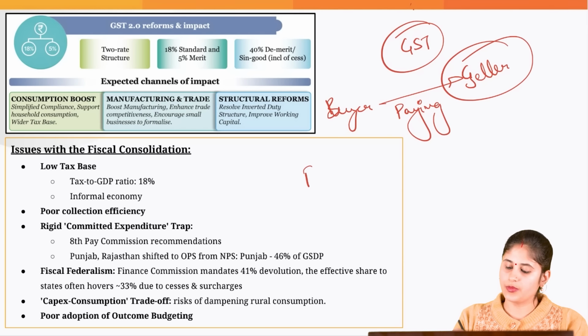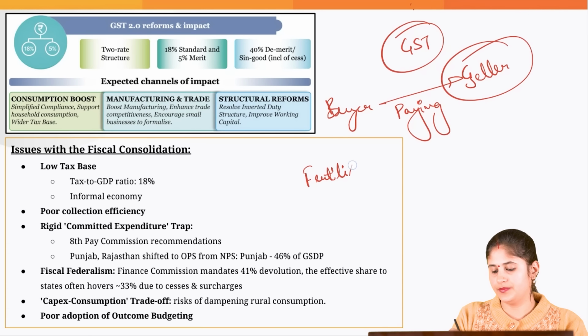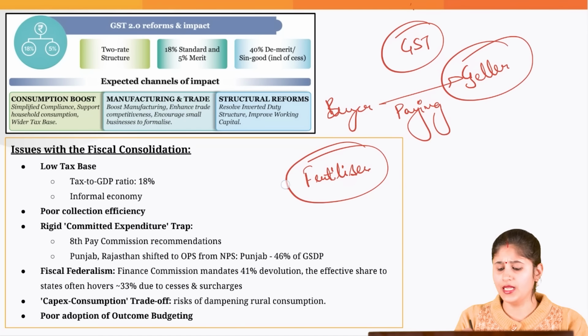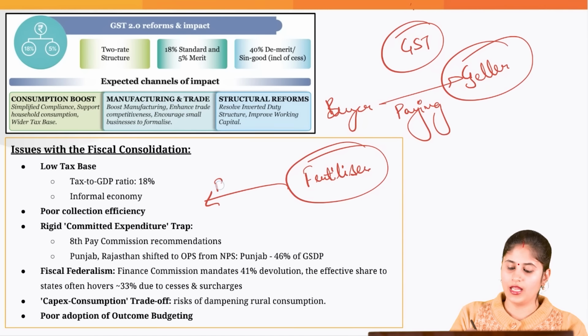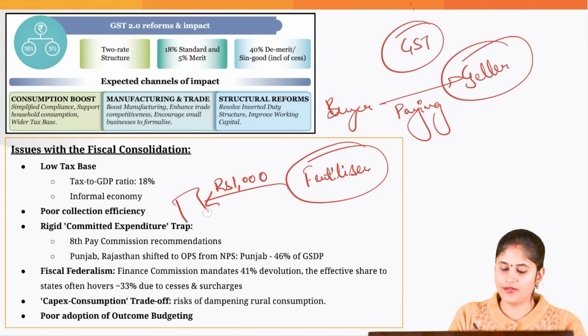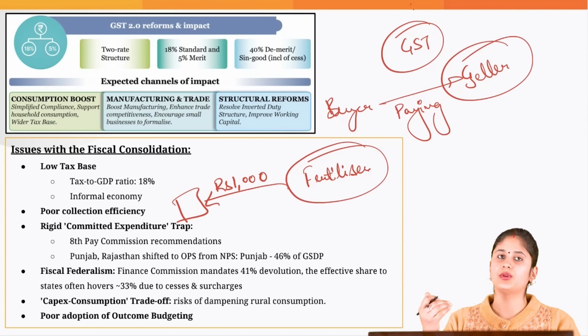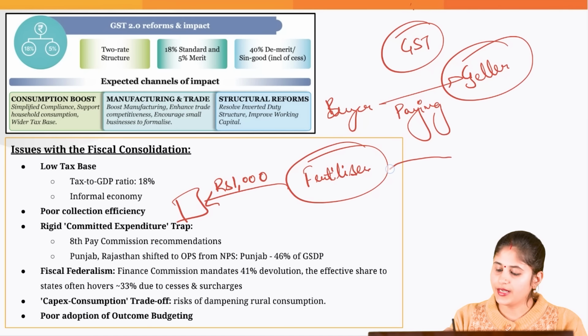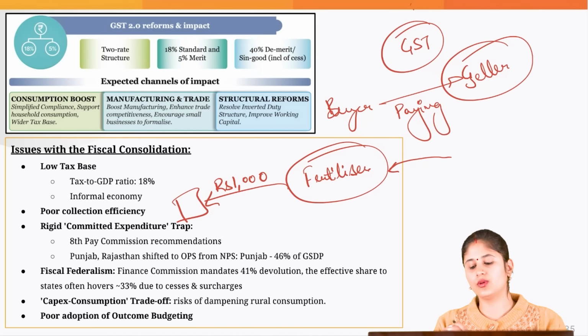Now let's suppose in the case of a fertilizer company, it is giving more amount in the form of tax. Let's suppose it is giving 1000 rupees, in a simplified way we are trying to understand, it is giving 1000 rupees as input tax, okay, but when it comes to the GST that it is able to collect from the farmers,